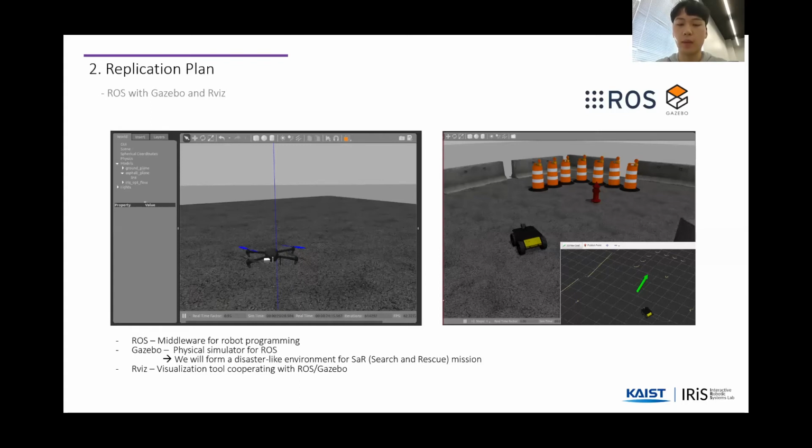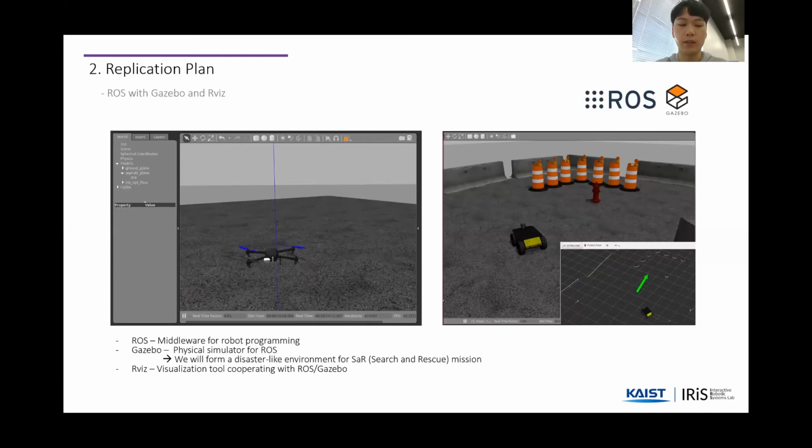As in the bottom right of the figure on the right, RViz can show not only the overall view of the simulation environment, but also sensor data, including camera and LiDAR. Therefore, we are going to utilize it to show the acquired image data.